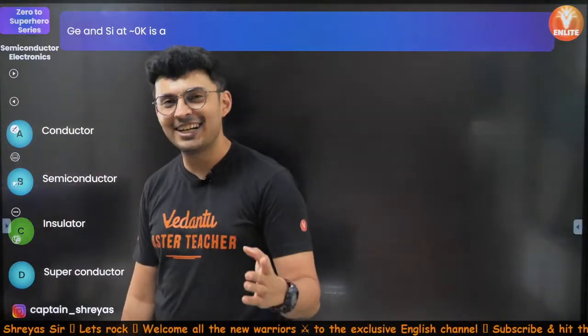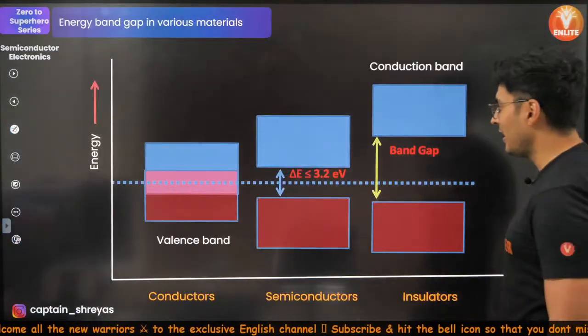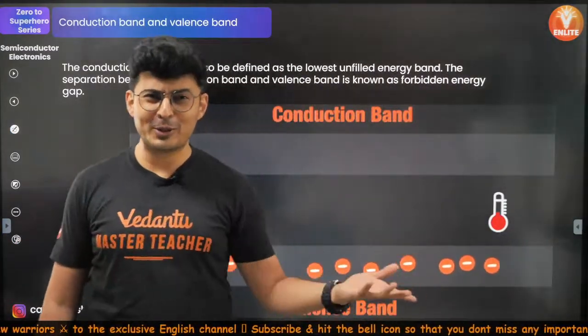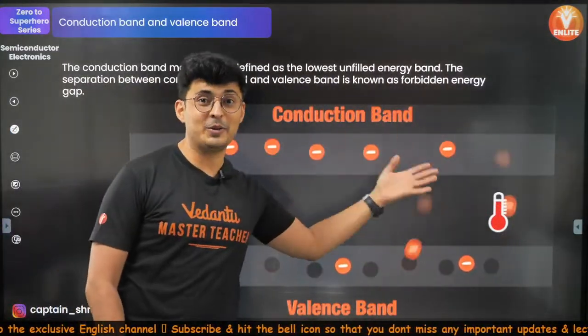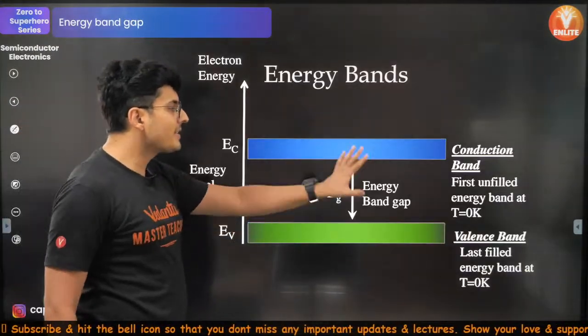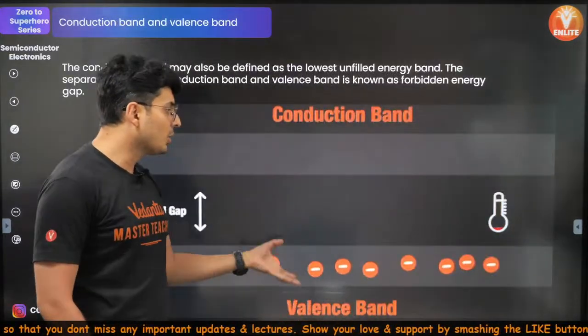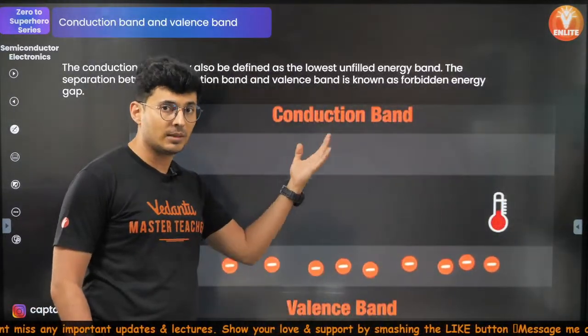All right, it's an insulator, guys, at 0 Kelvin. I'll tell you why. Going back to our energy diagrams again is very important. A lot of you are asking, sir, is this important? Yeah, these kind of questions do come. You cannot lose marks in this. See, all these diagrams are at 0 Kelvin. Remember, I told you just some time back. Only when you give energy, thermal energy, then it jumps.